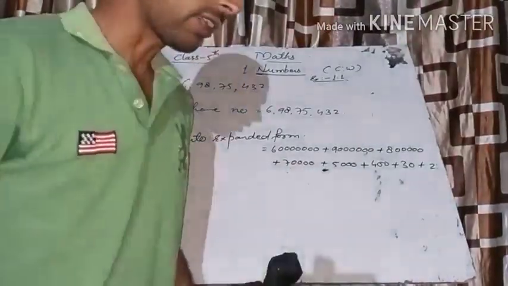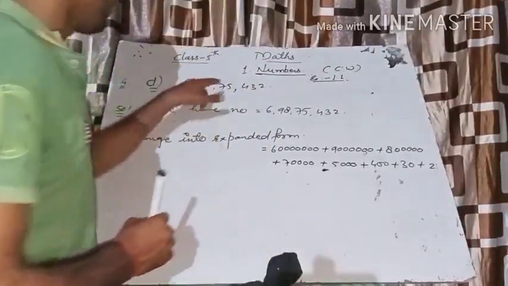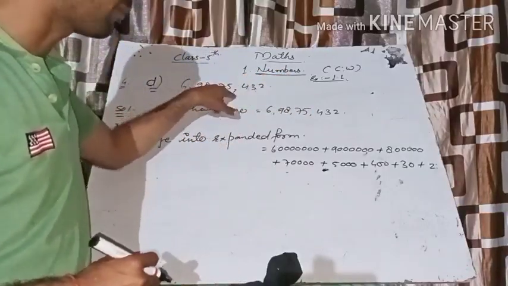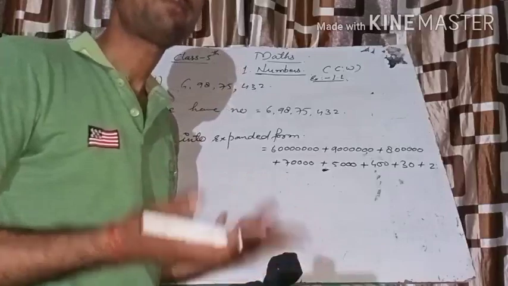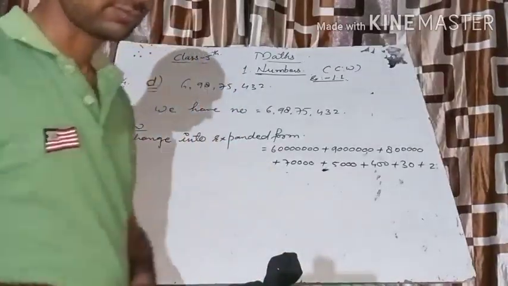So what is the successor and the predecessor of any number? By adding 1 to a number you will get the successor of that number, and by subtracting 1 from the number you will get the predecessor of that number. Okay, clear? Okay beta, thank you.